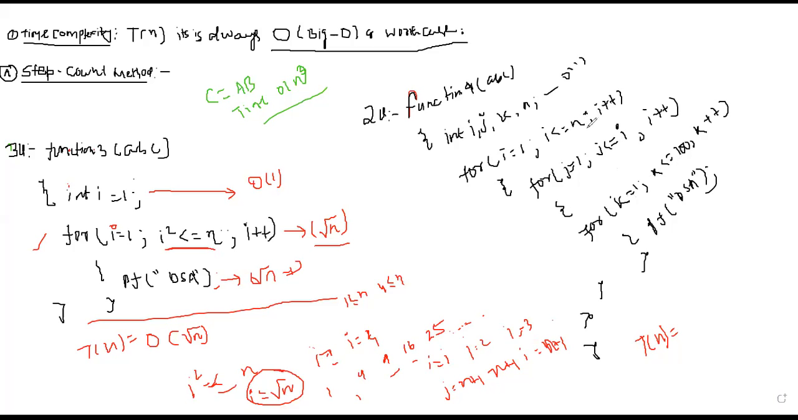Clear? The first loop depends upon n. The second loop termination condition depends upon i. The third will run only 100 times. Now tell me what will be the time complexity for this program. Is it n cube or something different?